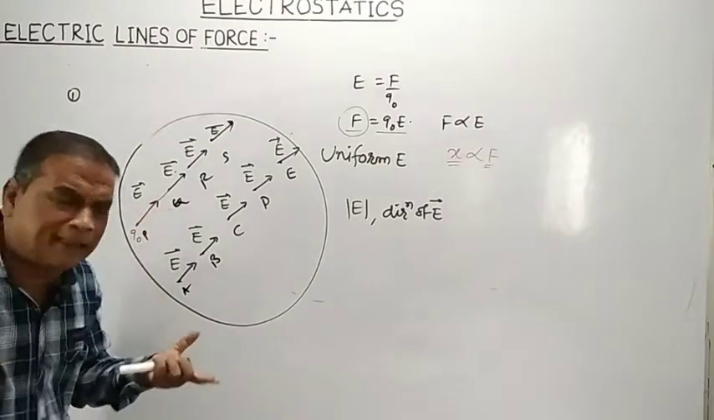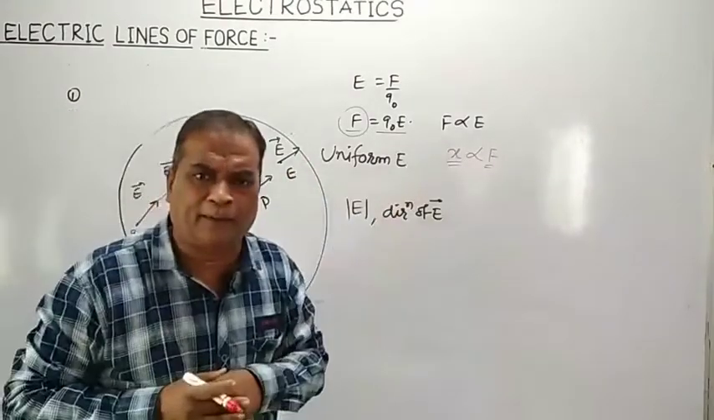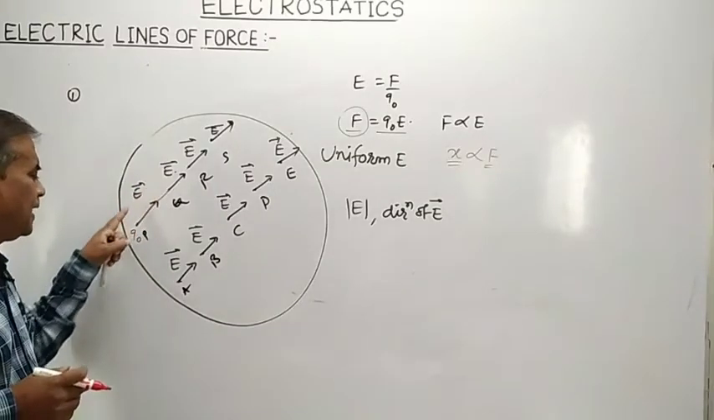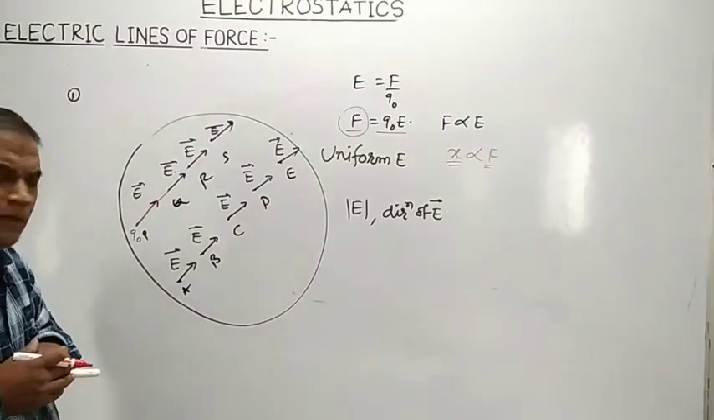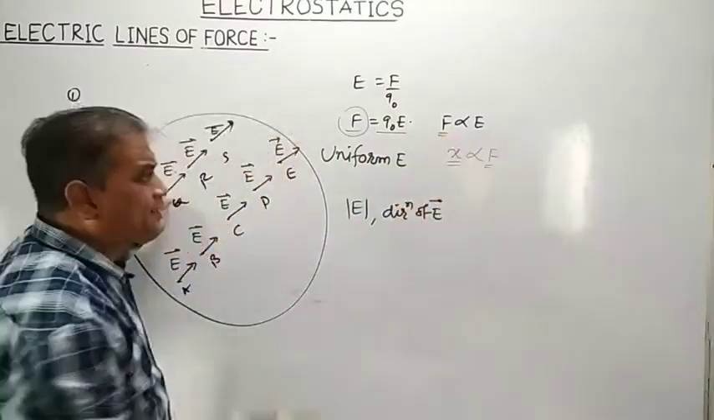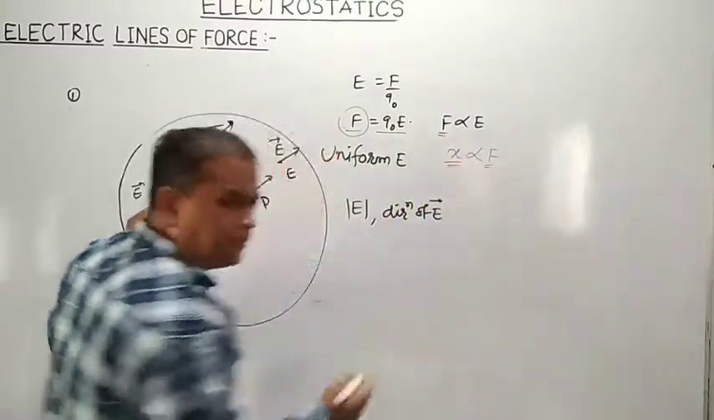Q is a point in the region of what? Uniform electric field. What is the electric field at point Q? Same as that of electric field at point P. Means that charge will be acted upon by the same force. Means that charge will undergo the same displacement.